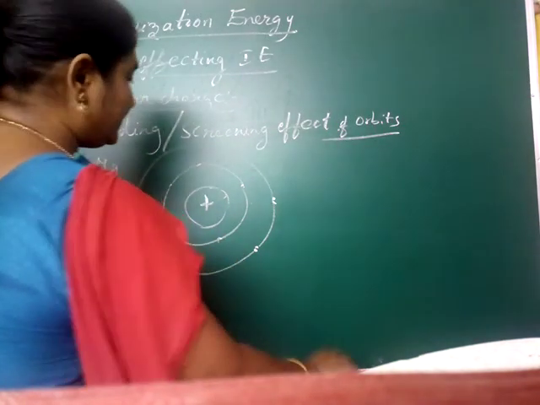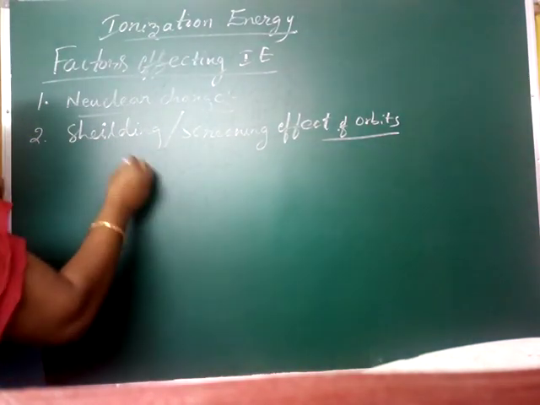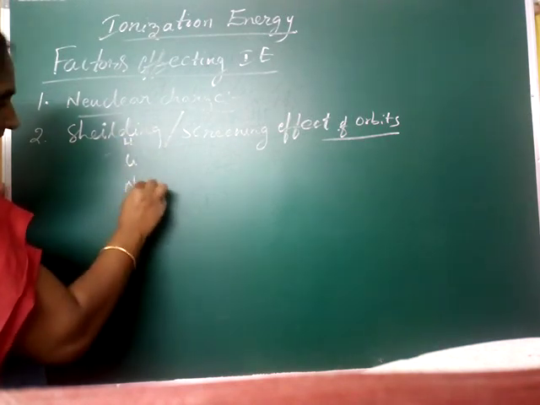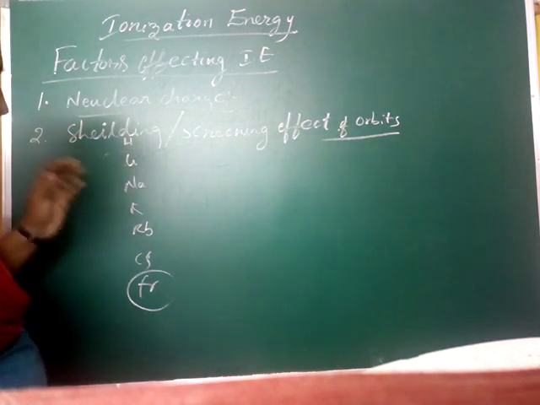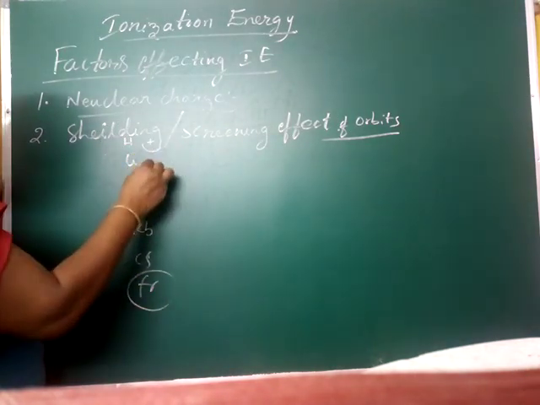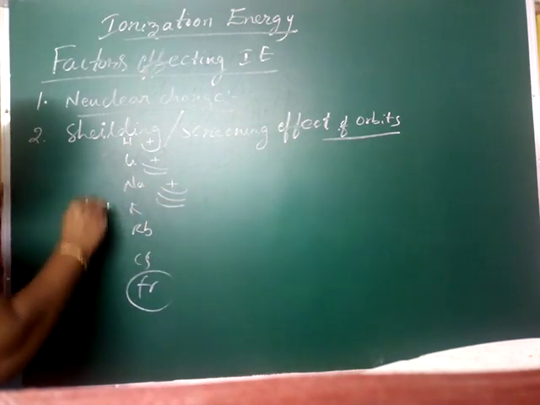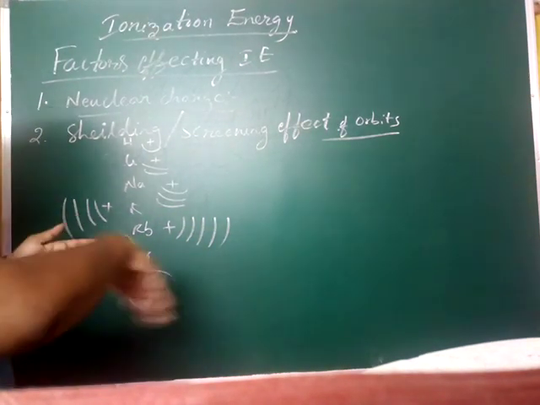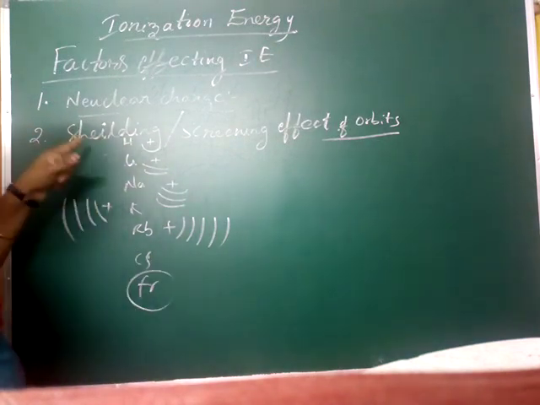Good examples for this I am writing here. First group elements: hydrogen, lithium, sodium, potassium, rubidium, cesium, francium. You know that we leave francium because it is a radioactive element. Up to cesium, when you are comparing, hydrogen has only one orbit. Lithium has 2 orbits. Sodium has 3 orbits. Potassium has 4 orbits. Rubidium has 5 orbits, and cesium has 6 orbits. We know that.